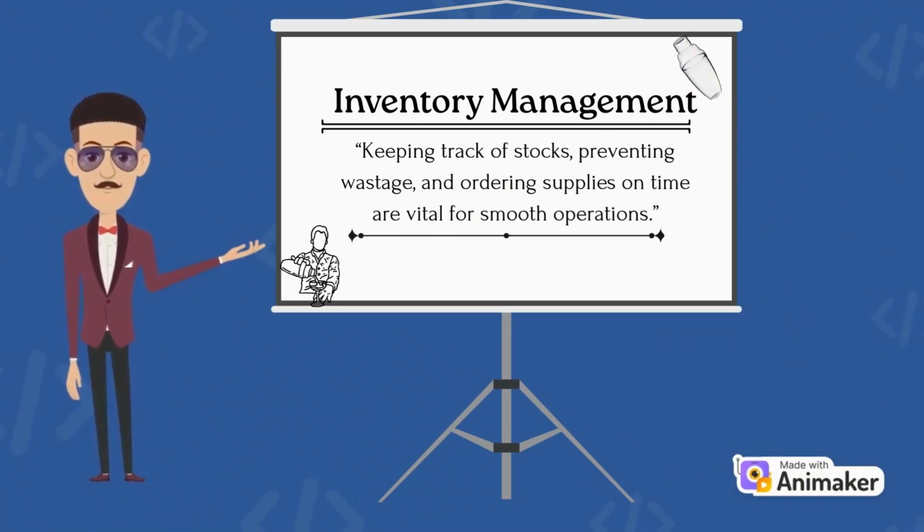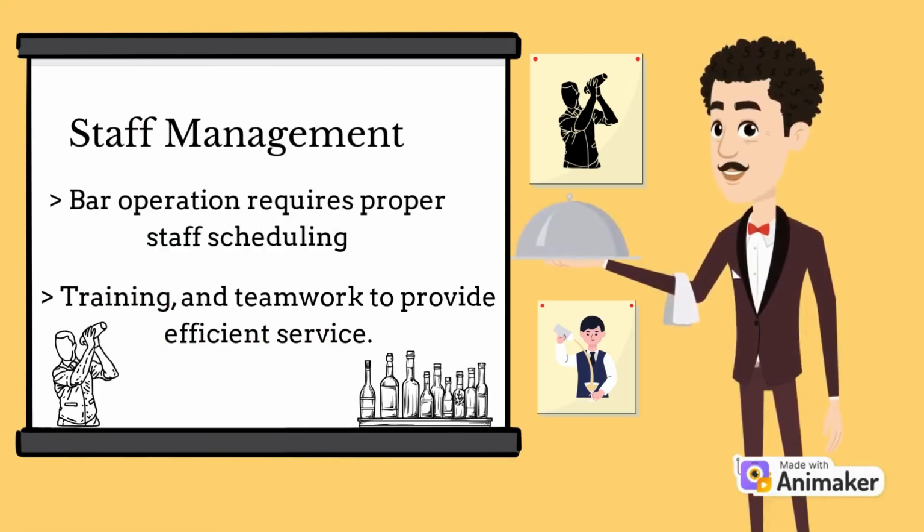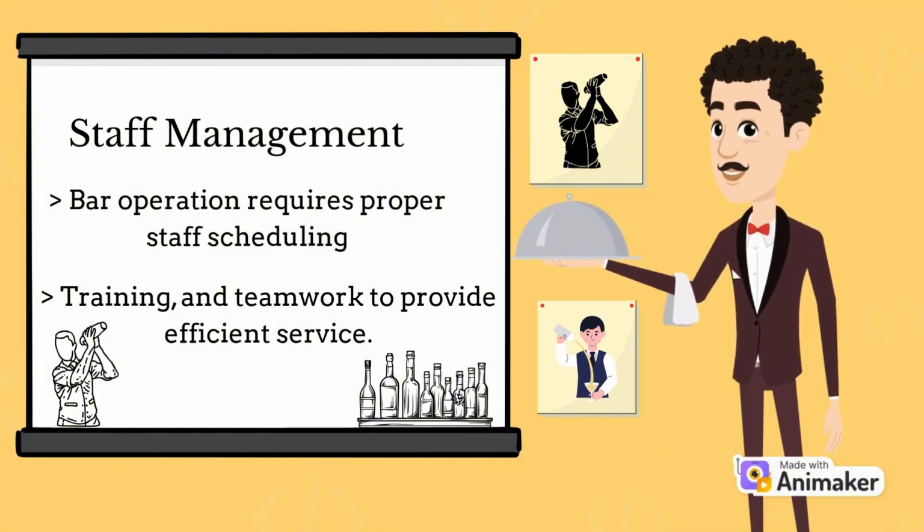Inventory management. Keeping track of stock, preventing wastage, and ordering supplies on time are vital for smooth operation. Staff management. Bar operation requires proper staff scheduling, training, and teamwork to provide efficient service.